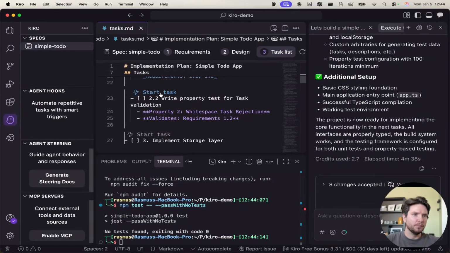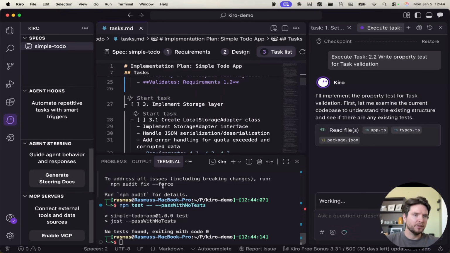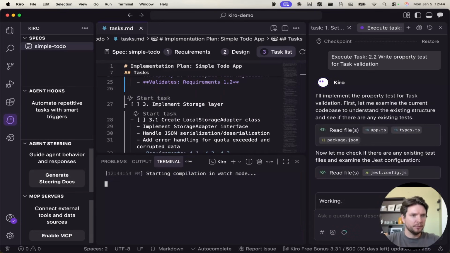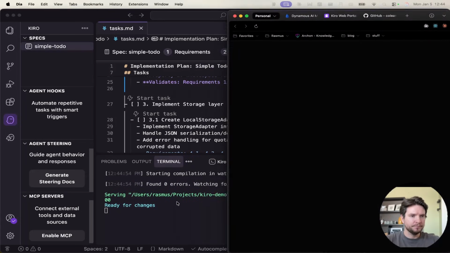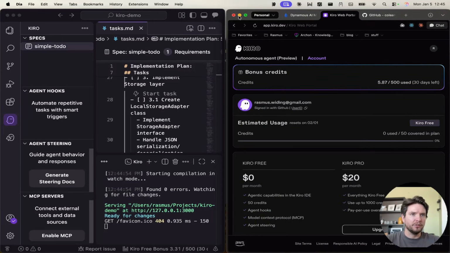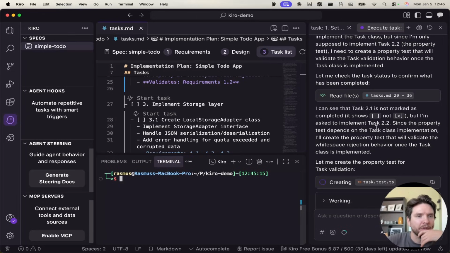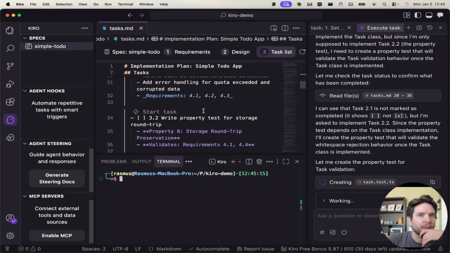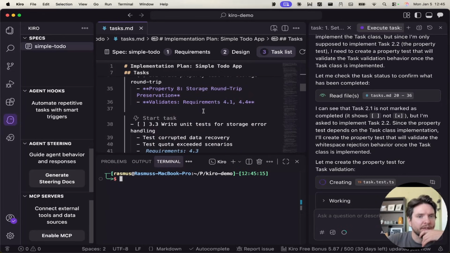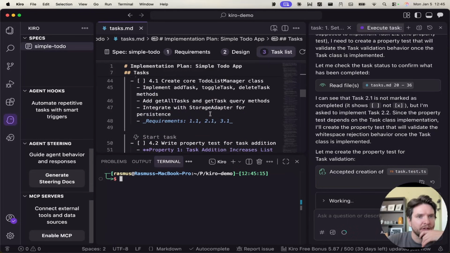Let's just run a couple more tasks to see, and then we try to run. Can we run the server? Simple to do, add new task. We probably don't have all the functionality just yet. I mean, it looks all right. It works. That's all we can really demand at this point. But my main problem so far is that it doesn't feel very autonomous.